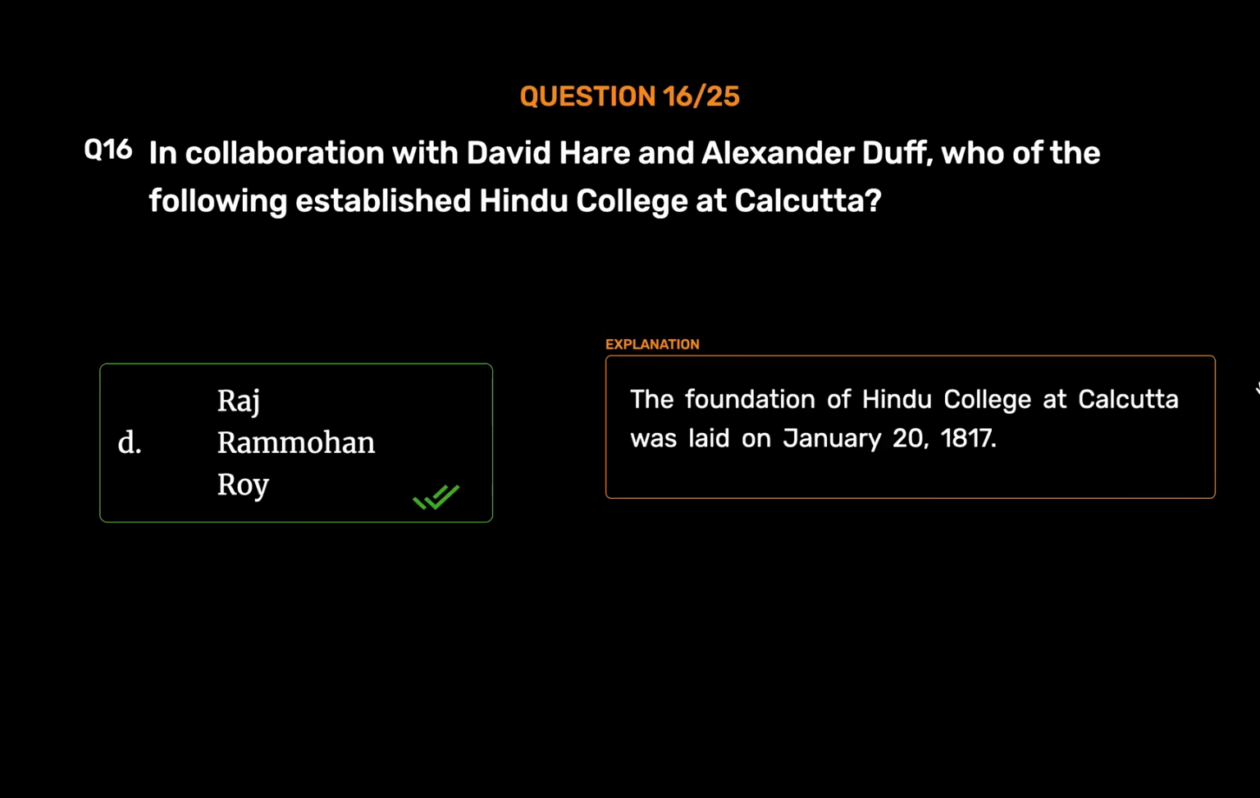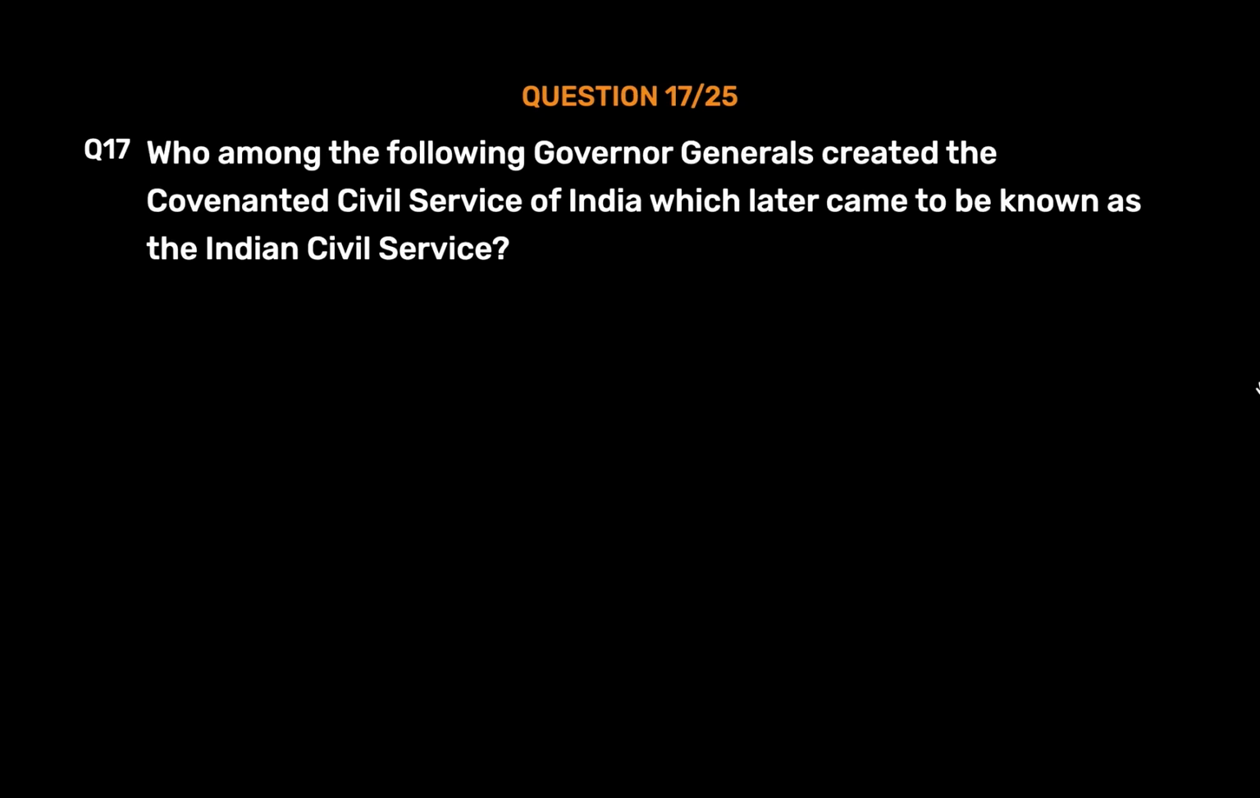Raja Ram Mohan Roy. The foundation of Hindu College at Calcutta was laid on January 20, 1817. Question number 17. Who among the following Governor-Generals created the Covenanted Civil Service of India, which later came to be known as the Indian Civil Service?